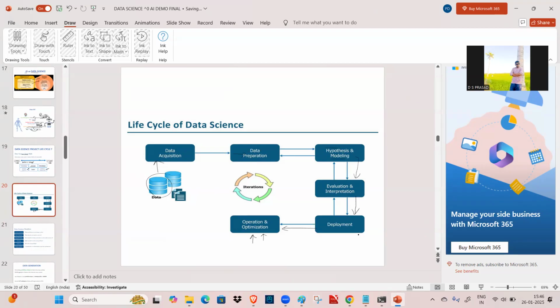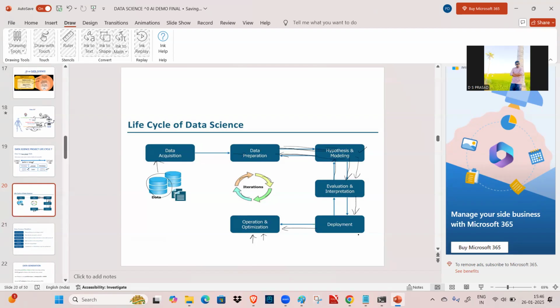Okay, here some kind of iterations are mentioned. After data preparation, we pass it to hypothesis and modeling. If the model is not good, then we come back to data preparation. Once we do data preparation again, we go to hypothesis and modeling. This time we got a very good hypothesis and modeling, and we go to evaluation and interpretation. But this time evaluation and interpretation is not good. Again we go back to the hypothesis and modeling, and from there to data preparation.